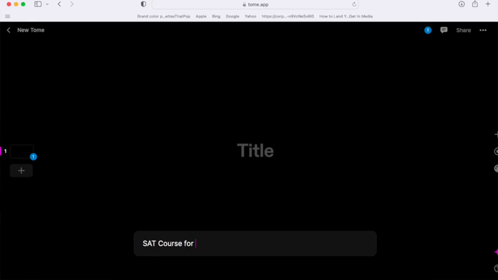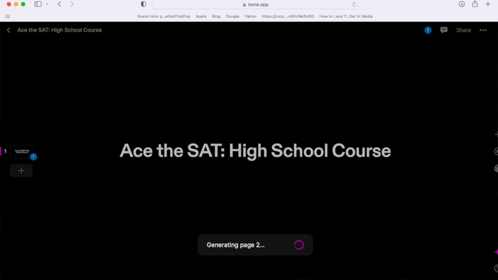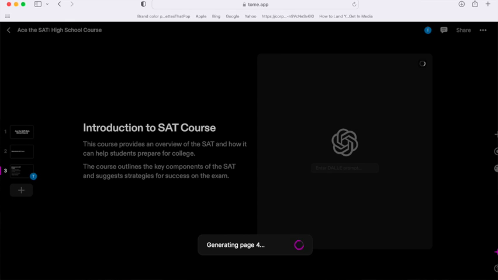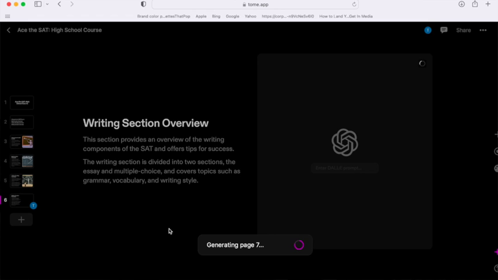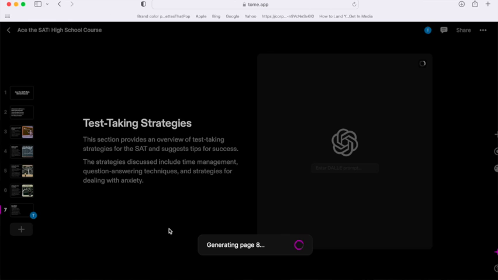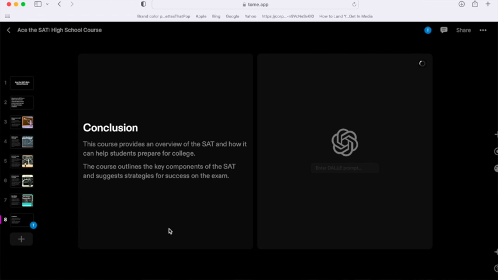It's TOME.app, okay? I'm always going to put the links in the description. But you're going to use Tome. And Tome is going to be able to do the actual presentation that you are going to sell. It's going to build the course. What you're going to do in Tome is simply plug in SAT course, and it's going to fill in, in seconds, in minutes, probably like 1 minute exactly, an actual course that you could teach, an actual presentation that you will be able to give.